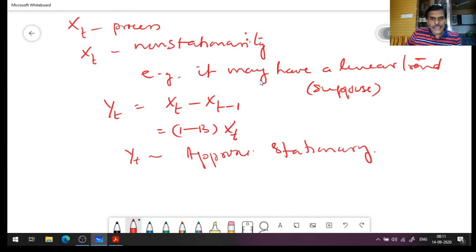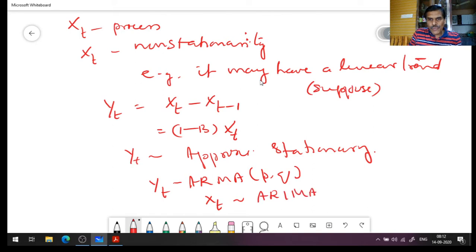So Y_t could be approximately stationary, and you may be able to model it like an ARMA.